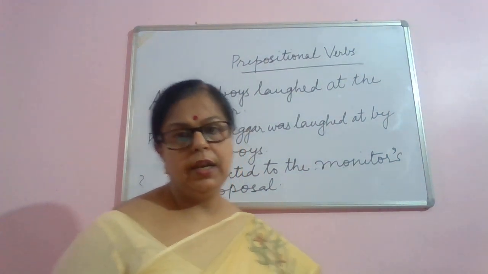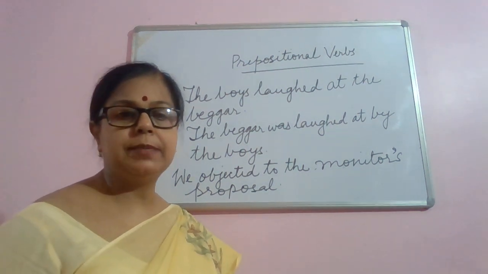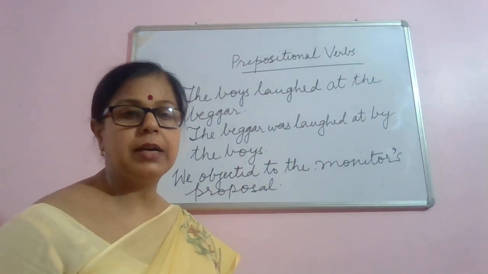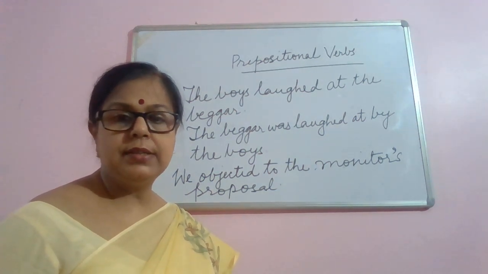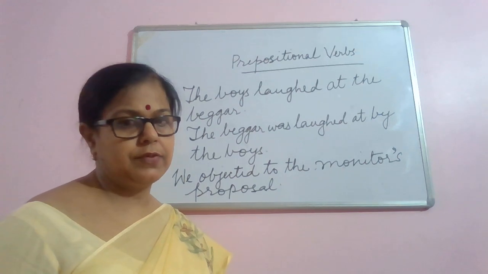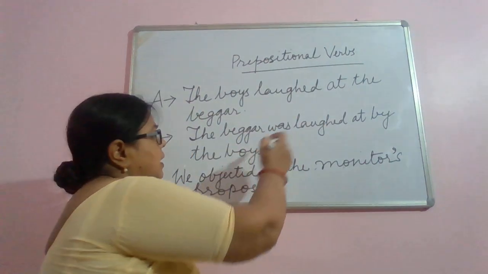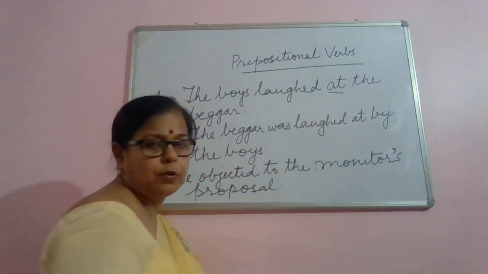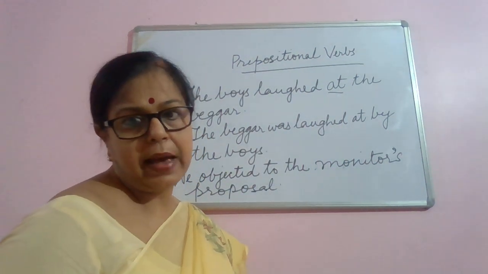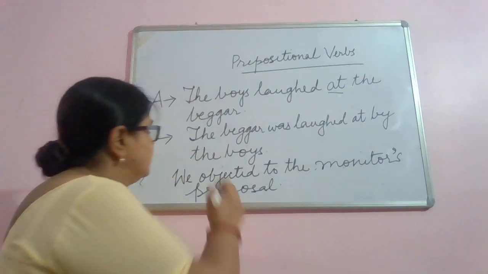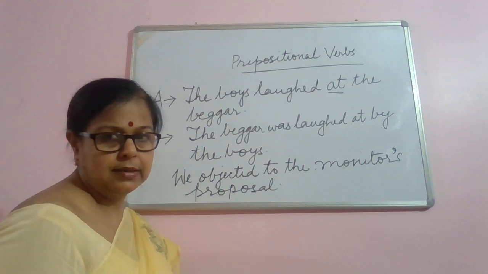Prepositional verbs in active and passive voice. In active and passive voice, prepositional verbs are not left. Prepositions followed by the verbs are never left. Suppose the boys laughed at the beggar, that is 'at' acts as the preposition. We are not going to leave this preposition when we change the active into passive voice. The beggar was laughed at by the boys.